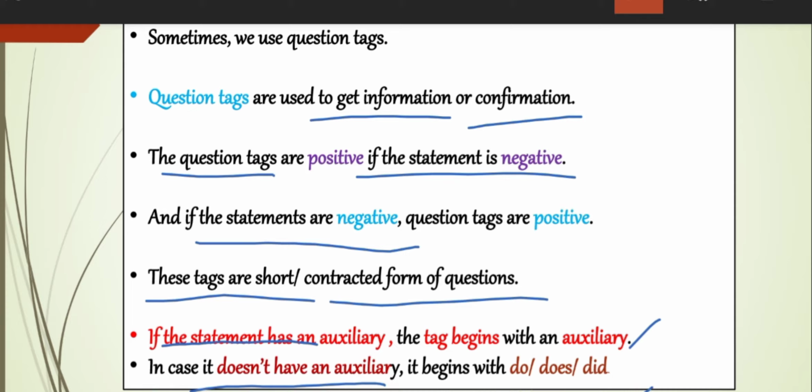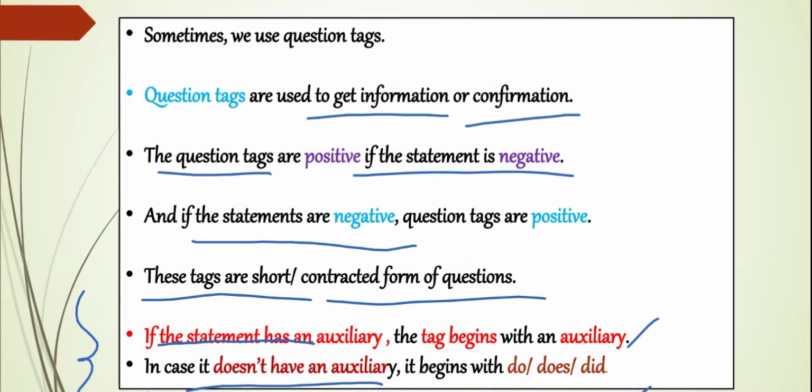Keep in mind, children, it is very important. Now we'll see a few examples.